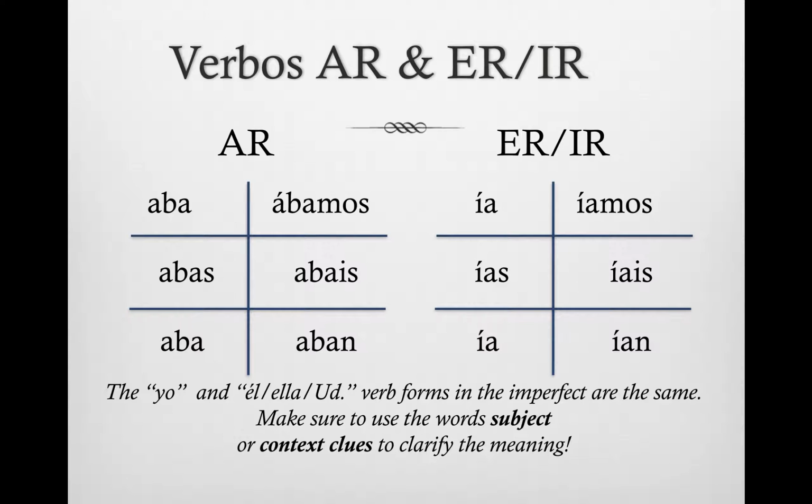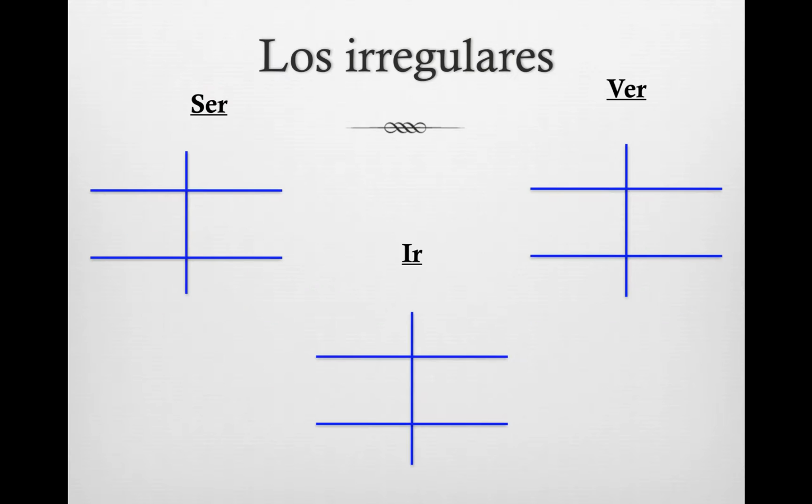Make sure to use the subject or context clues to clarify the meaning. So for example, if we had the words "tocaba la guitarra," we don't know if you're saying yo tocaba la guitarra or ella, usted tocaba la guitarra. So using subject pronouns is important when you're using the yo form or the third person singular form to make sure we know who is doing what.